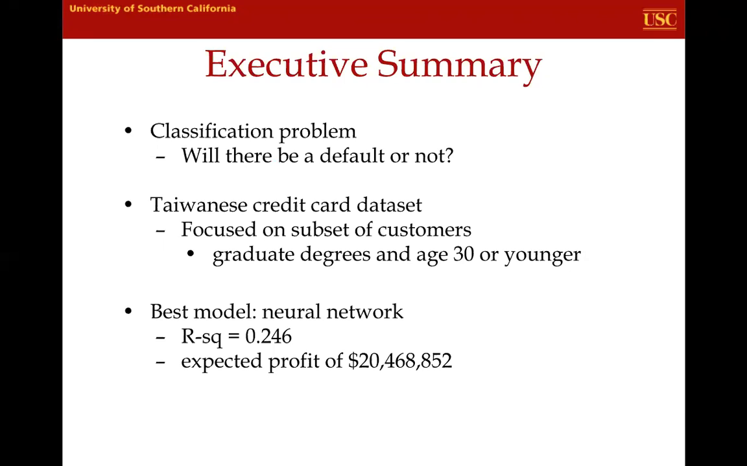The best model we found was a neural network model, and we had an R-square of 0.246, and we created an expected profit of $20,468,000.